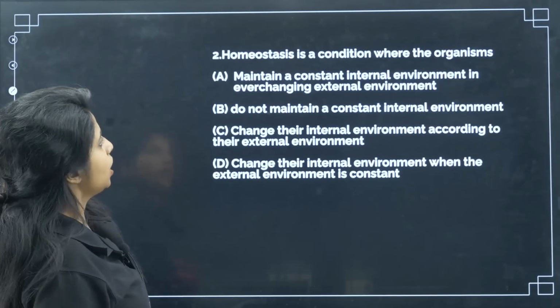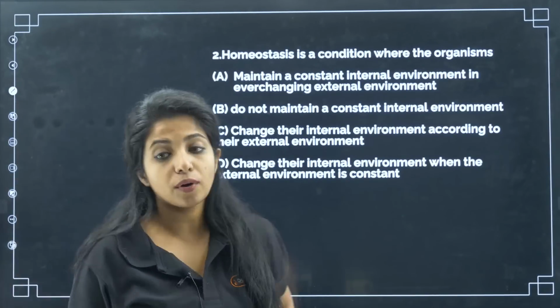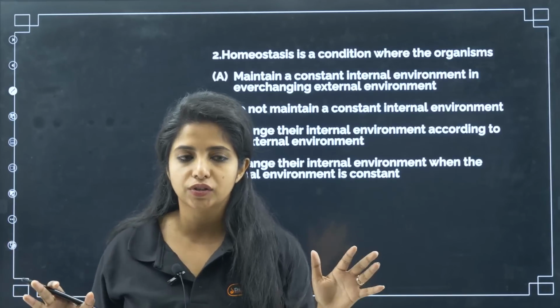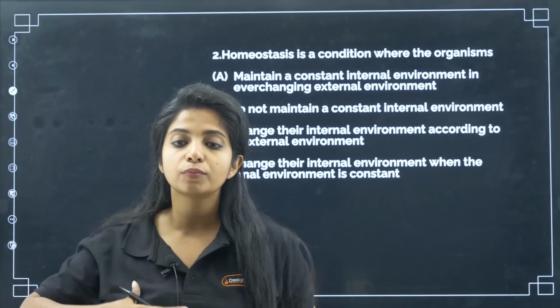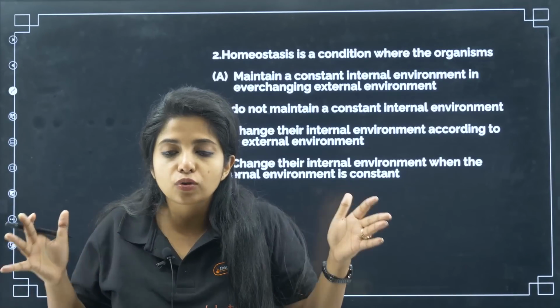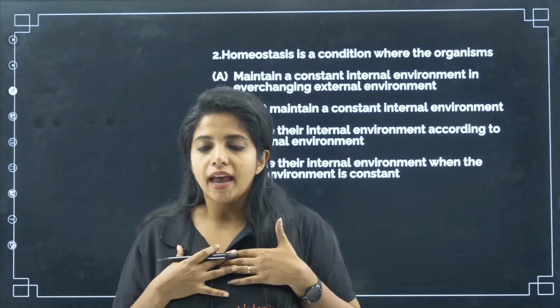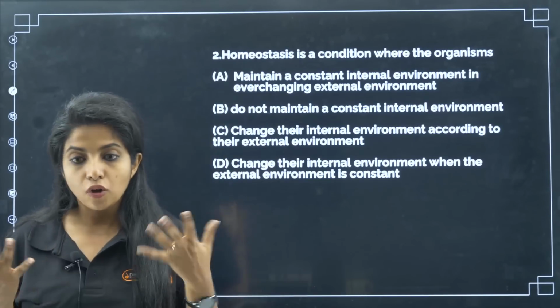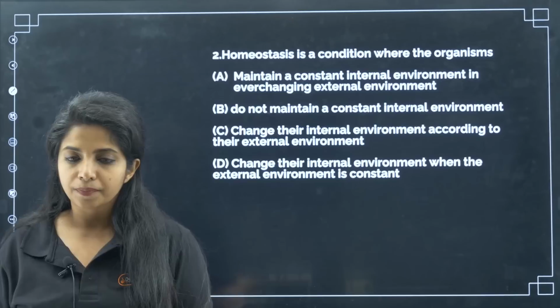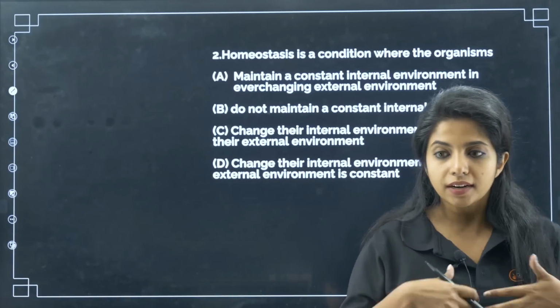Now, going ahead, homeostasis is a condition where the organisms... what do you mean by homeostasis? When I say my body maintains homeostasis, that means I am having a constant internal environment. Is it like when I go to the sun, all the things in my body change? No. When I go to some snowy area, does everything change?